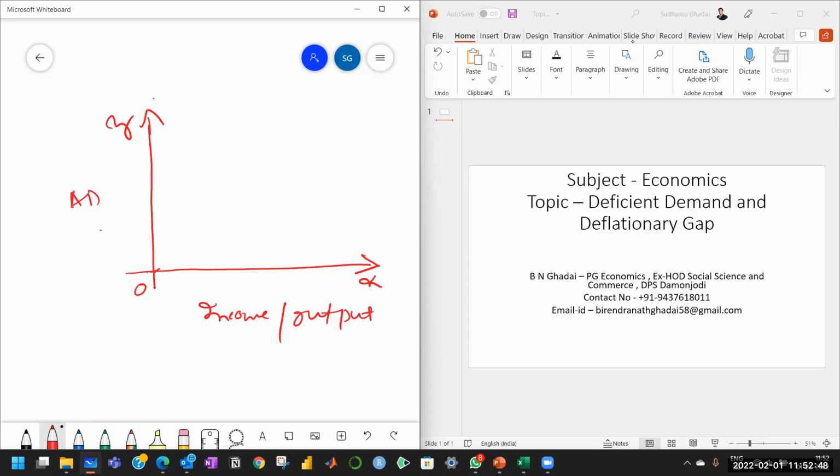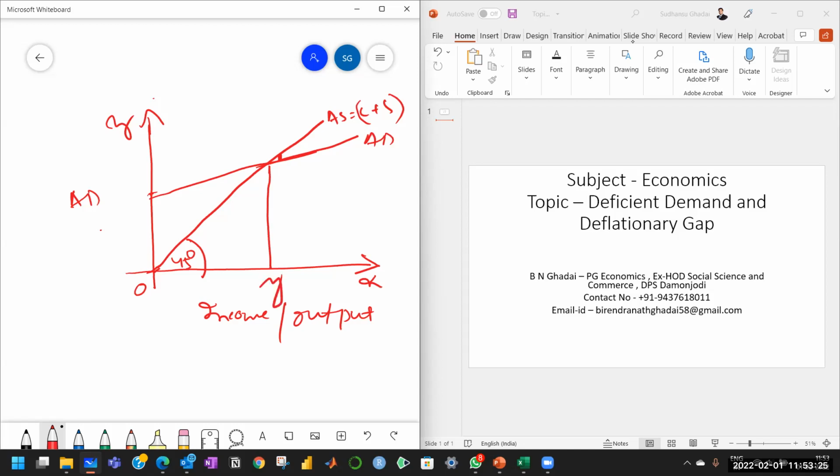Then this is the 45-degree line, so that is the aggregate supply curve, which is equal to C plus S. Suppose OY is the full employment output, and to attain equilibrium at this level of output, we require aggregate demand equal to EY.